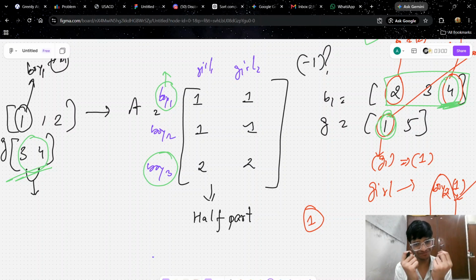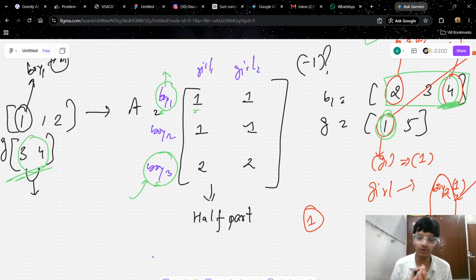And where can you fit 3 and 4? Think: should I put them at the minimum side or at the maximum side? If we try to put them here, the minimum amount would decrease, so it will not lead us to the minimum. And if we try to put them here, even though things will not change that much, what I was saying is that at boy one, the minimum that we put, things will get the optimal value.